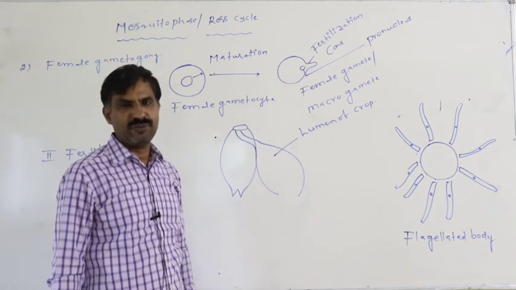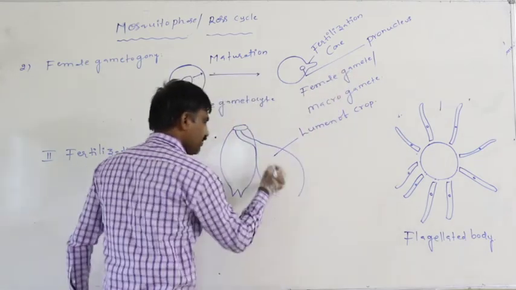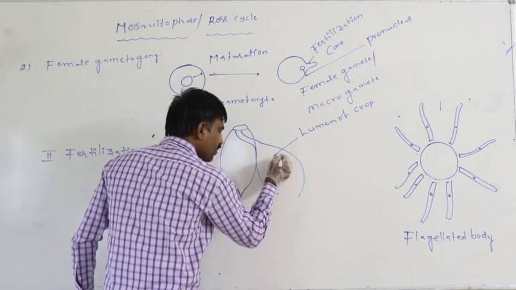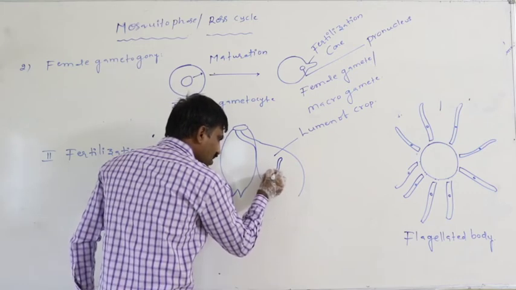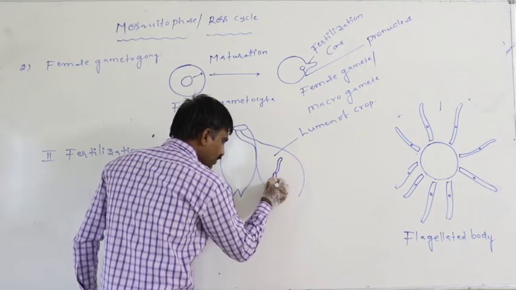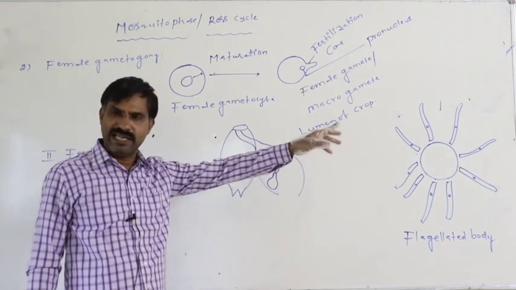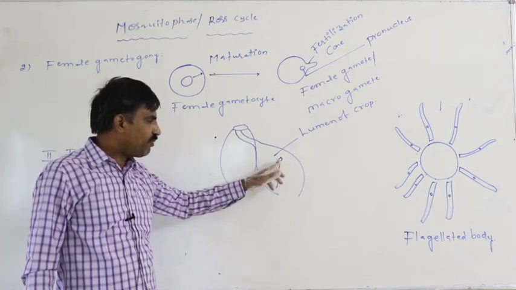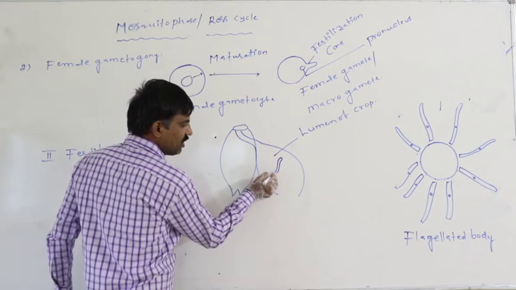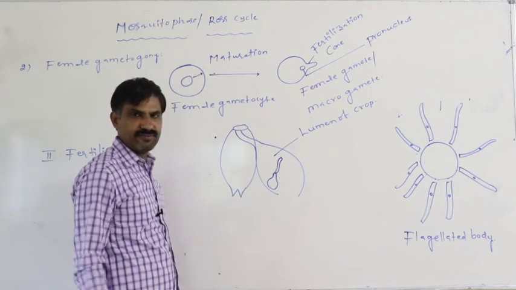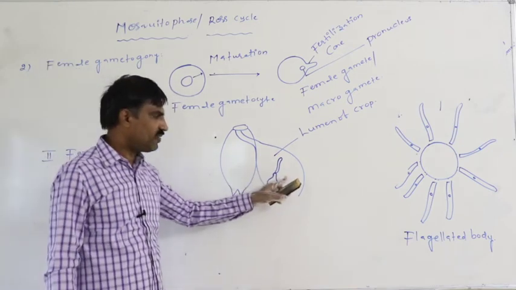After the formation of the male and female gametes, one male gamete comes in contact with the fertilization cone of the female gamete, and the male gamete is attached to the fertilization cone of the female gamete in the lumen of the crop of the mosquito.